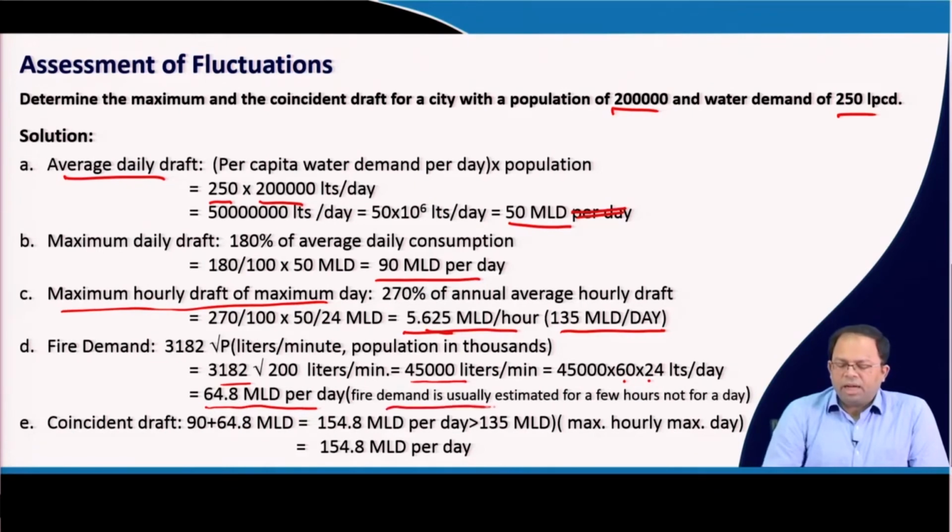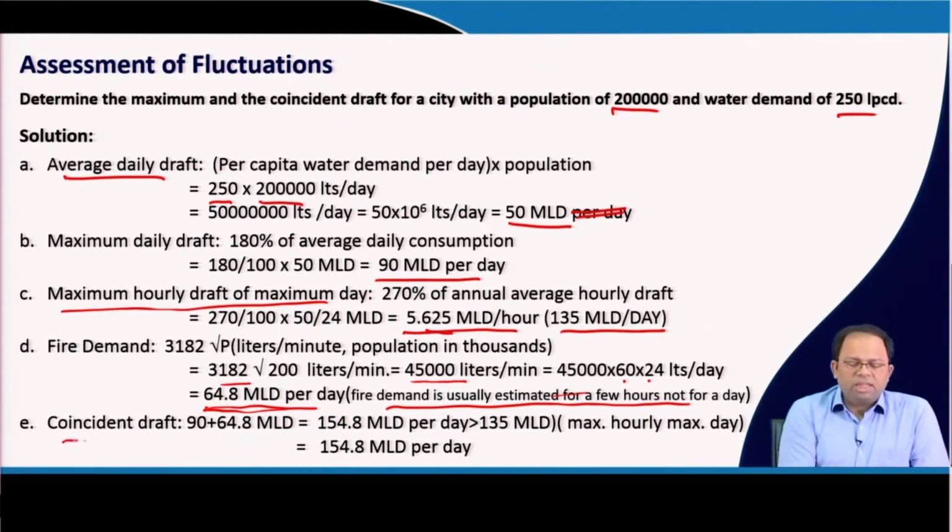So, this is the fire demand. Even though it is needed for a few hours, not for the entire day, for calculation we have done it for the entire day. It is not like the fire will burn throughout the day, but we still do this estimate and say that this is the maximum fire demand that is possible for this particular urban area, which is 64.8 MLD per day. Maybe there is an event where the fire has been going on throughout the day. We have seen certain cases like that.